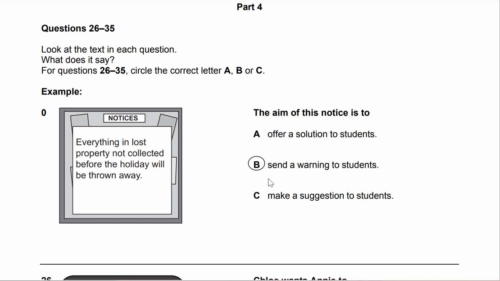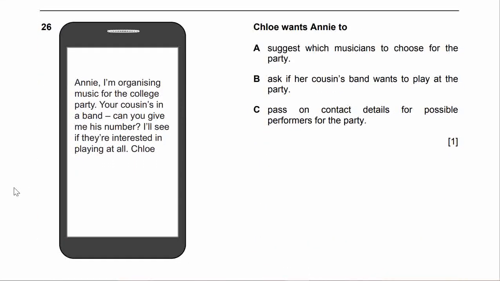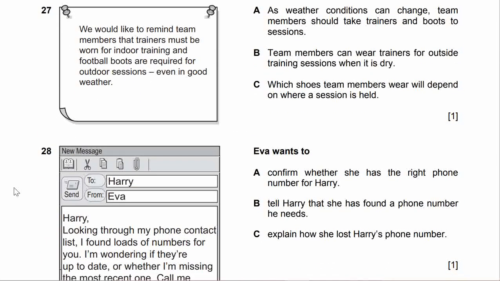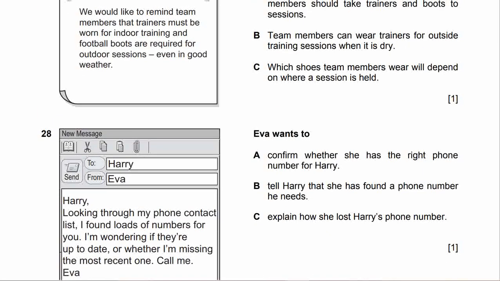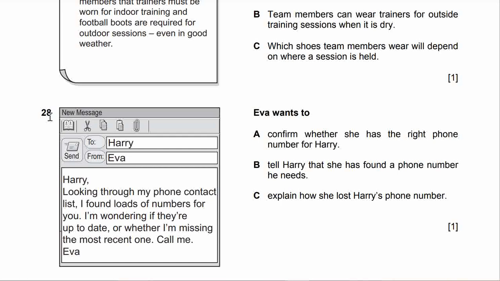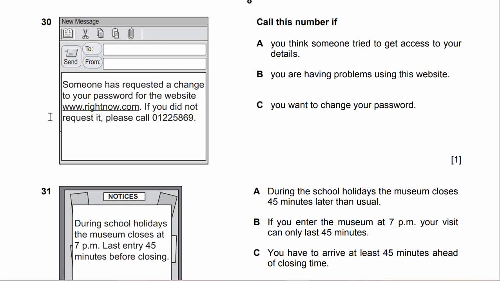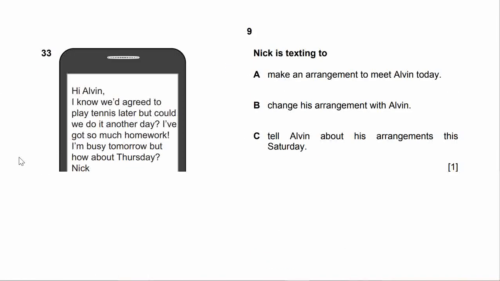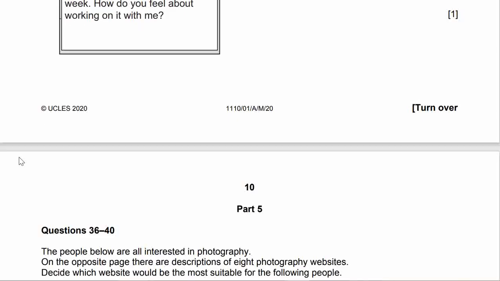You have to circle the correct letter, A, B, or C. This is 26, this is 27, 28, 29, 30, 31, 32, and this is 33, 34, 35.